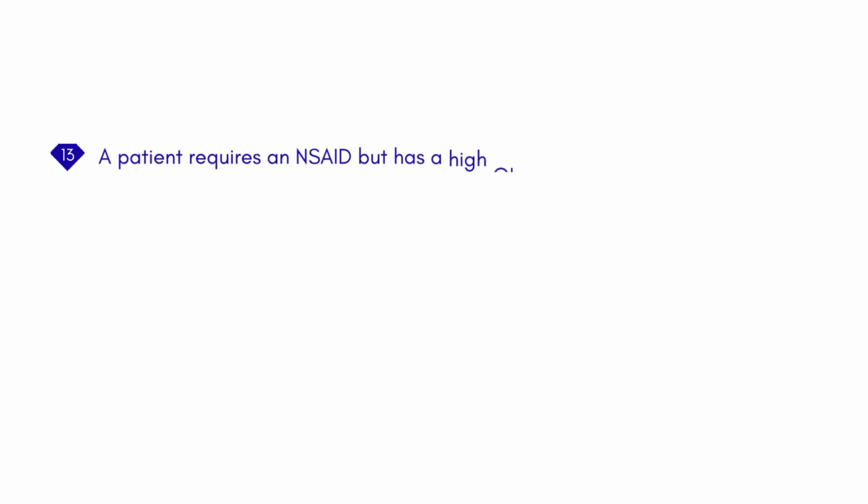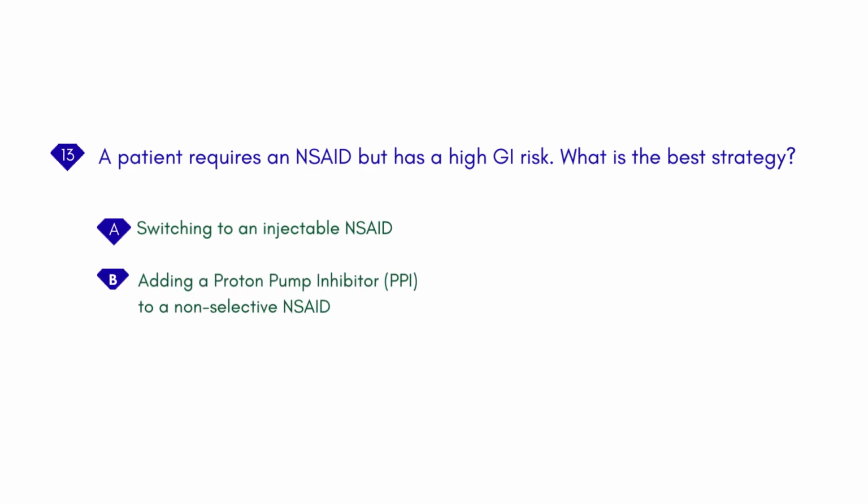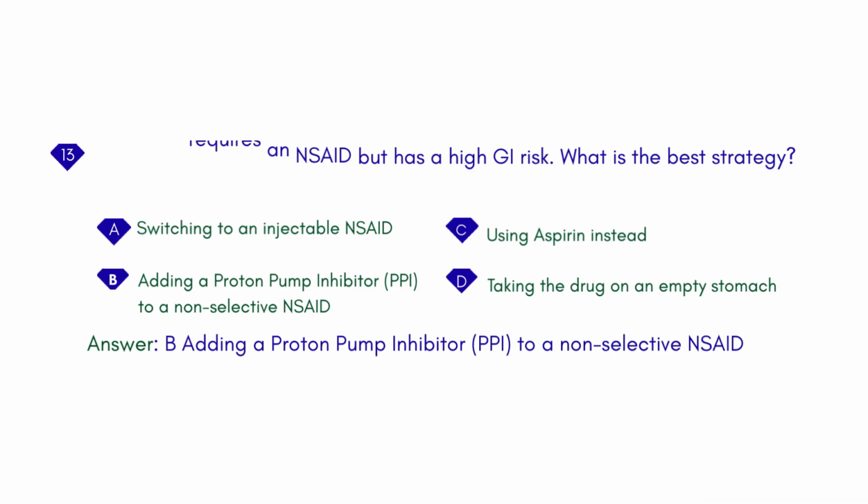A patient requires an NSAID but has a high GI risk. What is the best strategy? A. Switching to an injectable NSAID. B. Adding a proton pump inhibitor, PPI, to a non-selective NSAID. C. Using aspirin instead. D. Taking the drug on an empty stomach. Answer: B. Adding a proton pump inhibitor, PPI, to a non-selective NSAID.